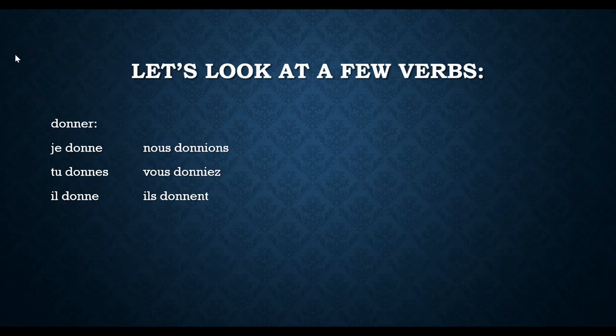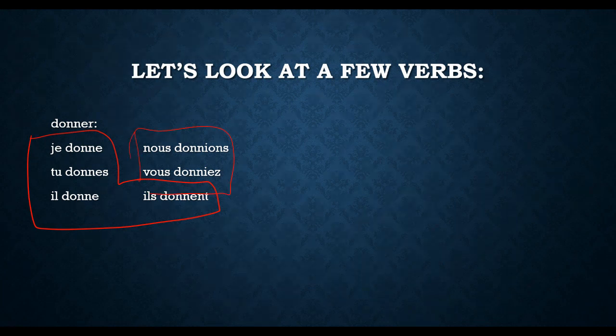So que je donne, que tu donnes, qu'il donne, que nous donnions, que vous donniez, qu'ils donnent. Okay, so as you can see here, there's that boot, where we have the E, ES, E, ENT. So those four, like I said, look exactly like present tense, because we're taking off that ENT, at least for this ils form, just to put the ENT right back on. Now, once again, it is these that are going to look like the imparfait because of that IONS and the IEZ.